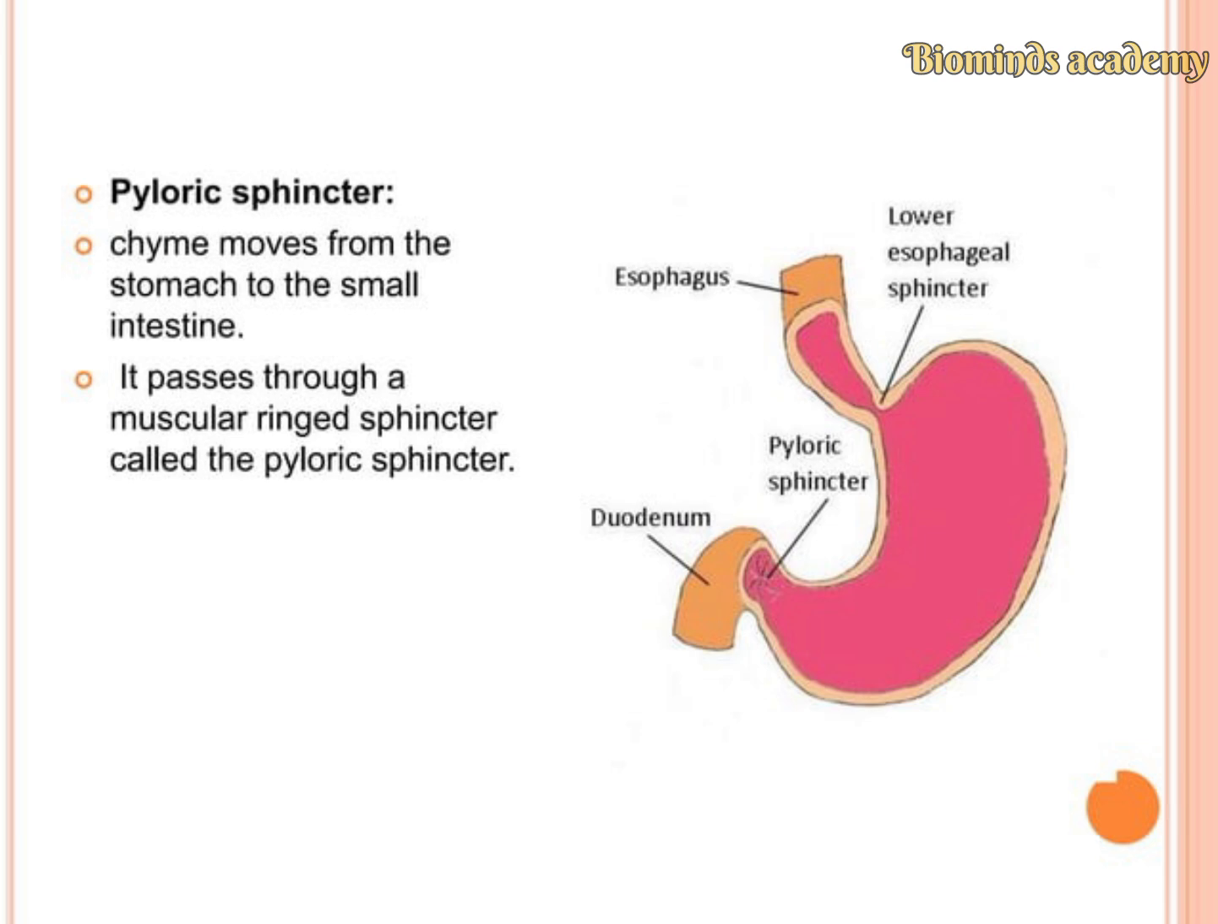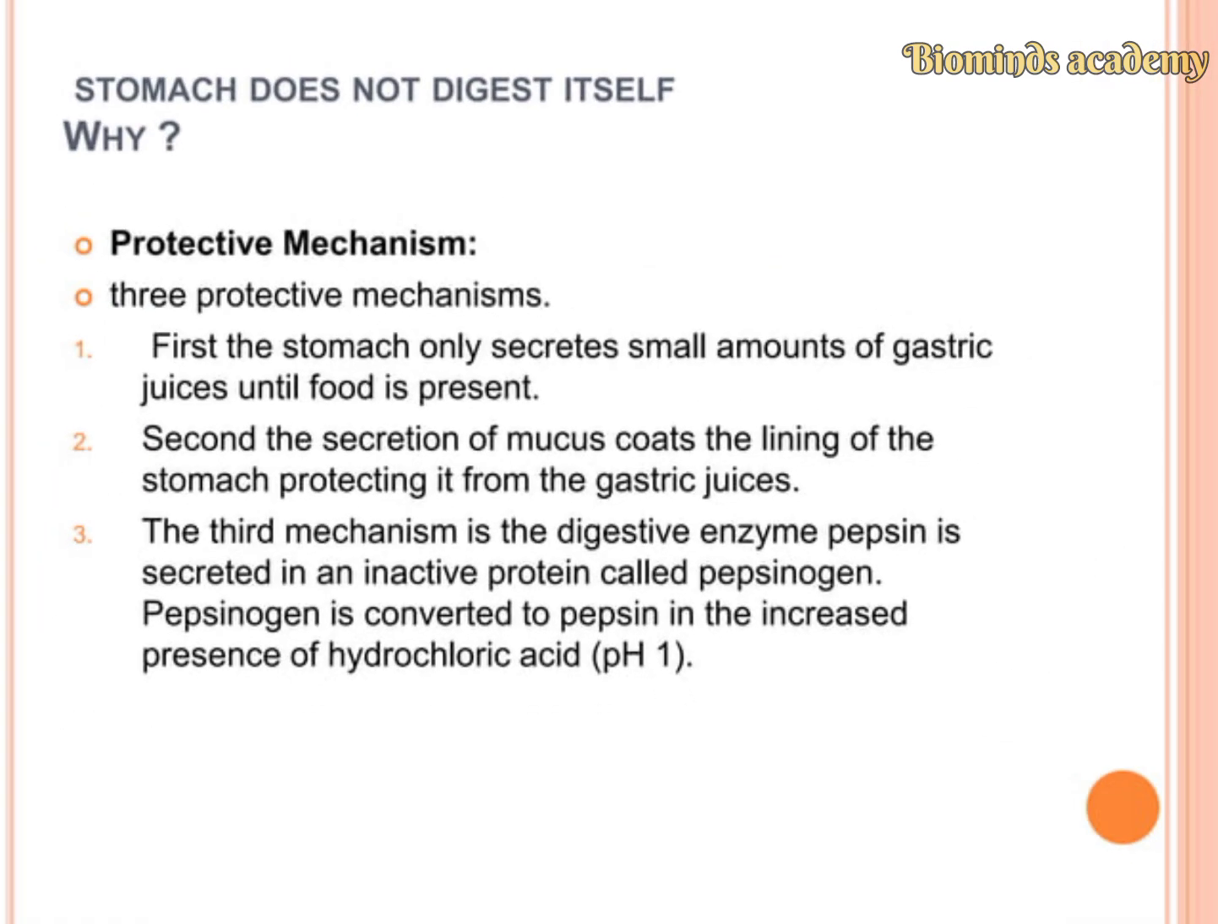From the stomach, the food goes into the small intestine through the pyloric sphincter. The pyloric sphincter is a muscular ringed sphincter through which chyme moves from the stomach into the small intestine. As I told you, the stomach helps in the digestion of the food, but the stomach does not digest itself.